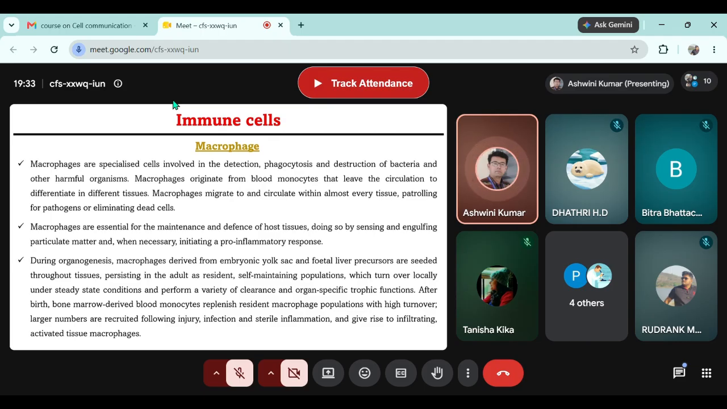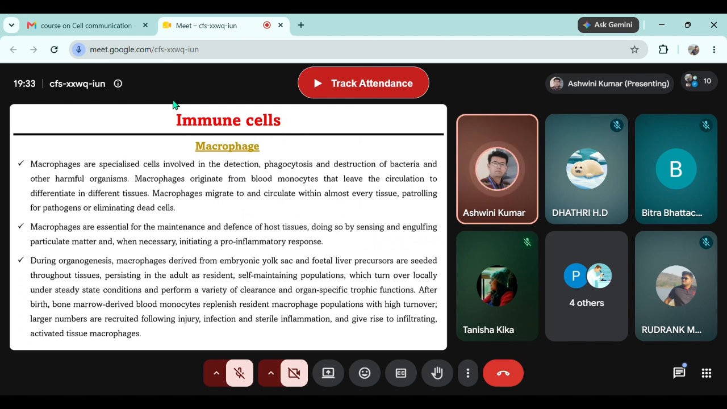Macrophages are essential for maintenance and defense of the host tissues, doing so by sensing and engulfing particulate matter and, when necessary, initiating a pro-inflammatory response. Now, see, whenever we hear the term inflammation, if I'm not wrong, most of the time we get a negative sense of inflammation. But believe me, a range of inflammation is a very important part of the normal immune system.